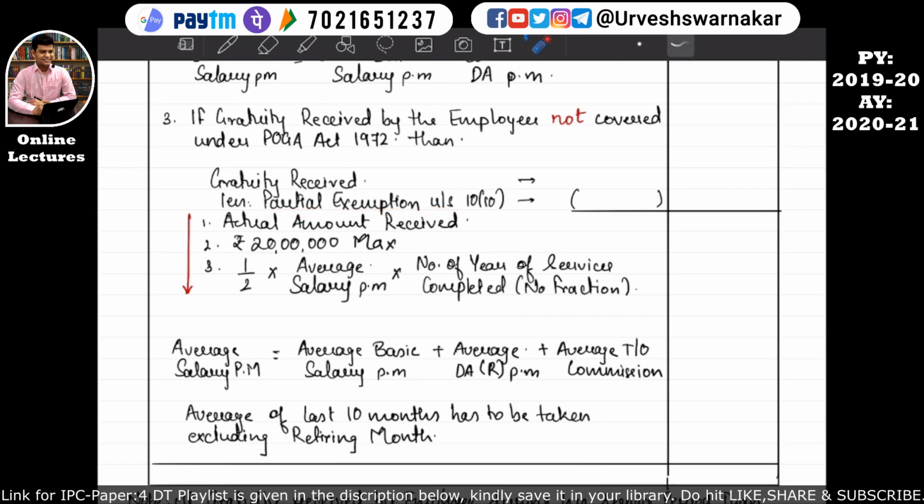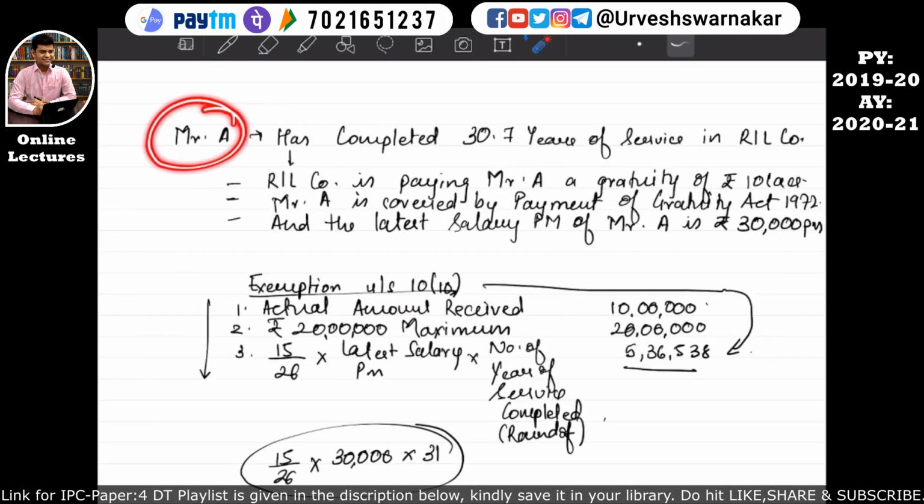Okay, how to calculate the exemption under section 10 subsection 10 when the employee is not covered under the POGA Act 1972? The manner is: actual amount received, or rupees 20 lakhs maximum, or half into average salary per month into number of years of service completed, no fraction. That means in the example of Mr. A, there was a fraction, that is 30.7 years, and we rounded it off to 31 years.